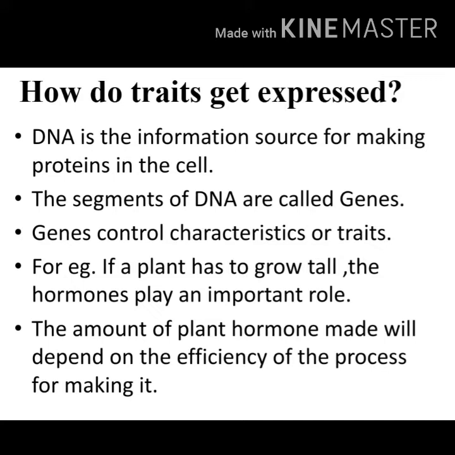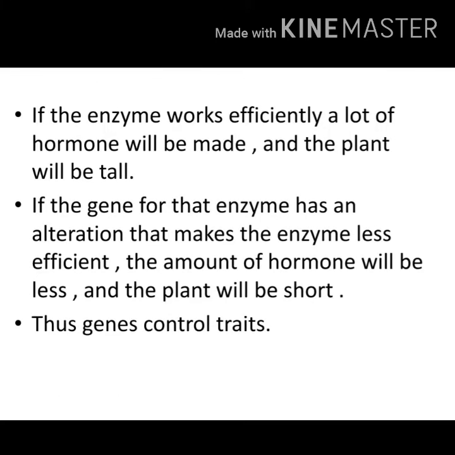The amount of plant hormone made will depend on the efficiency of the process for making it. If the hormones have to be produced, all the enzymes should work properly. So depending upon the efficiency of the process, hormones will be produced more or less.